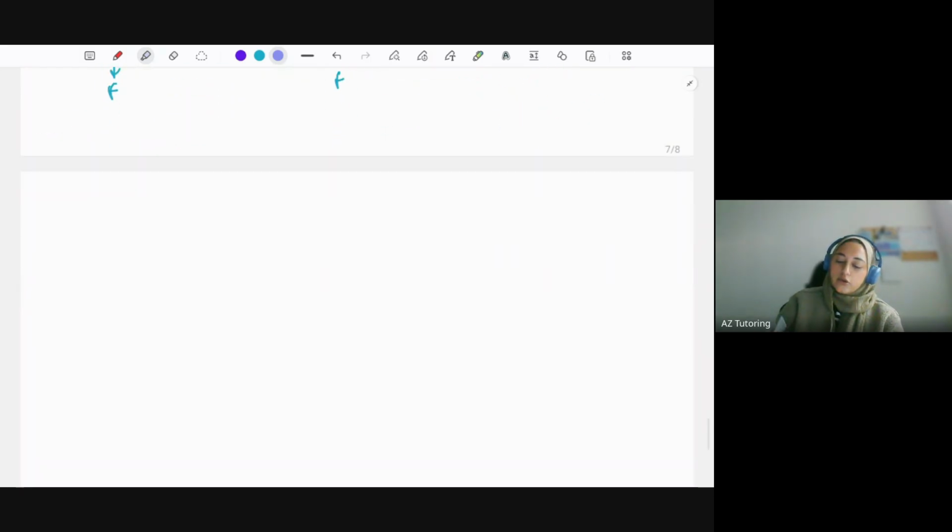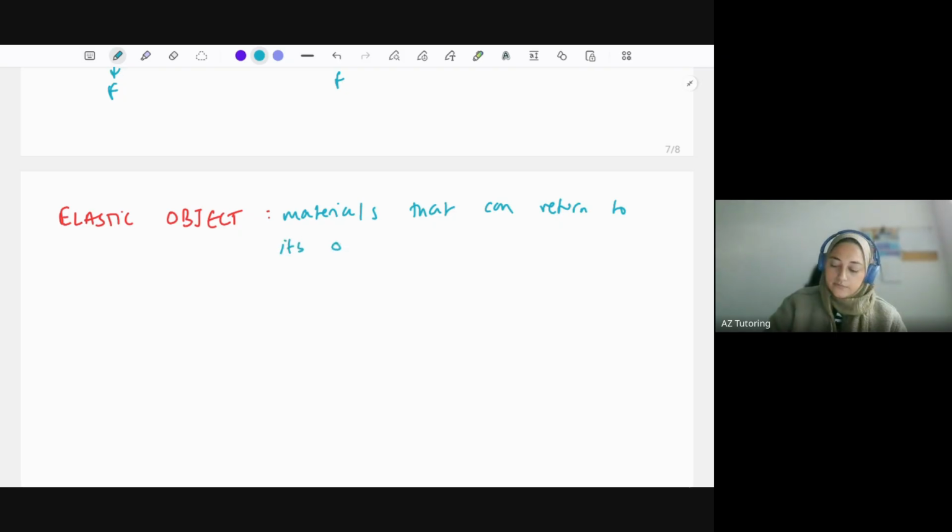How do we define an elastic object? Which you can be asked. An elastic object is defined as a material that can return to its original shape and size after being stretched, compressed, or bent.